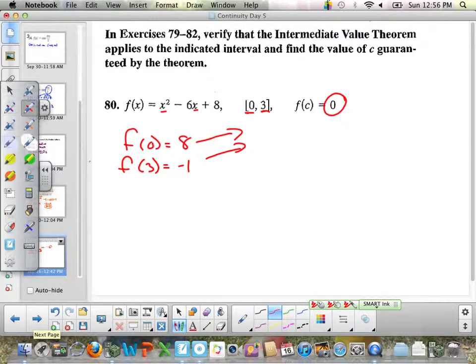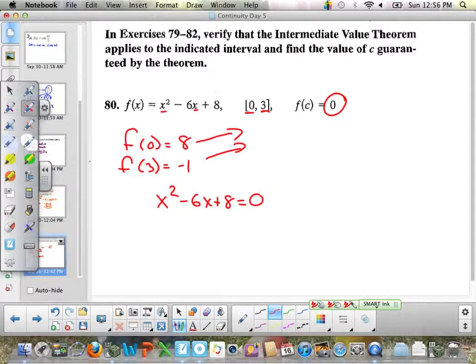To find it, we'll take our function and set it equal to 0. We know it exists, so we know we can find it. Use any of the ways you've used to solve a quadratic: you can factor, complete the square, or use the quadratic formula.